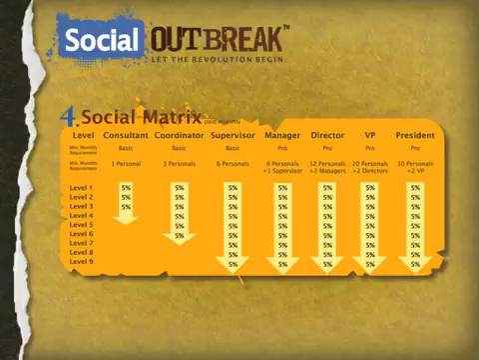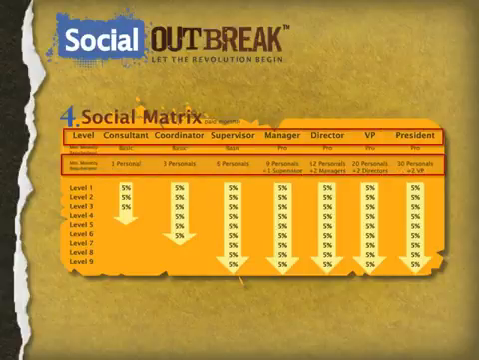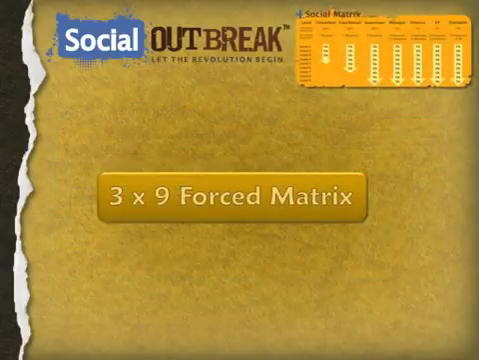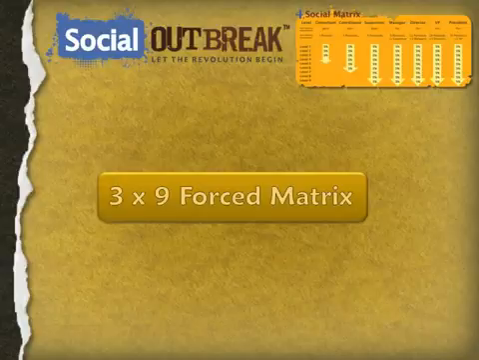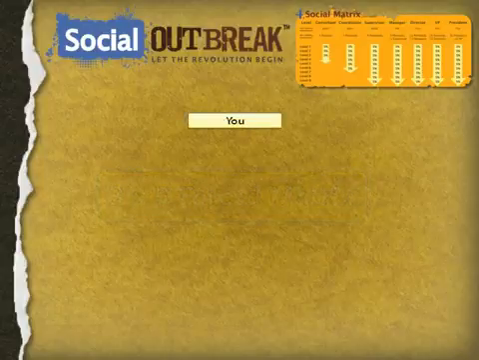The other information available in this section of the comp plan is the various ranks associated with our compensation plan and the qualifications to achieve those ranks. The social matrix bonus is based on a 3x9 forced matrix structure, a very exciting structure in network marketing because of its explosive potential for growth. It works something like this.